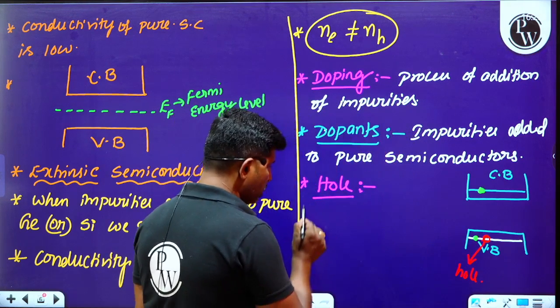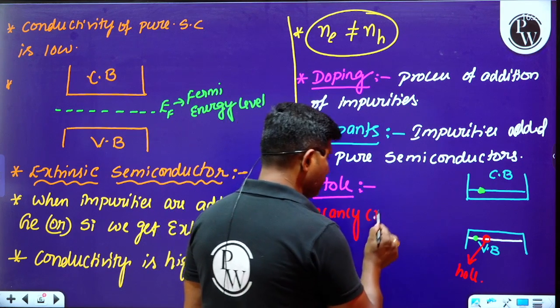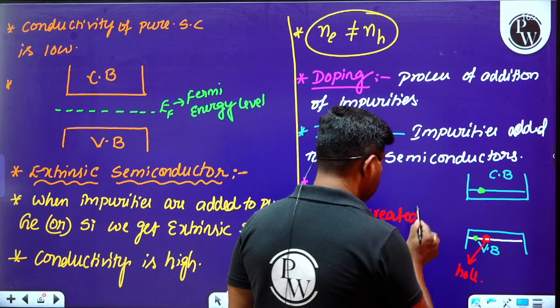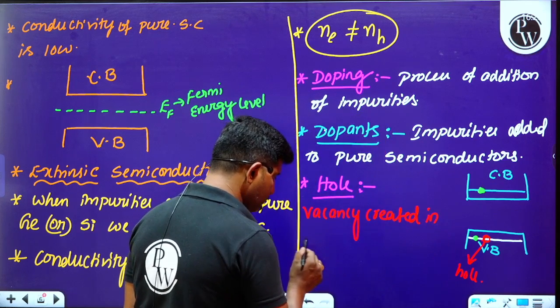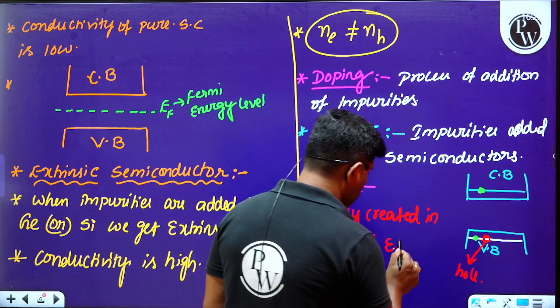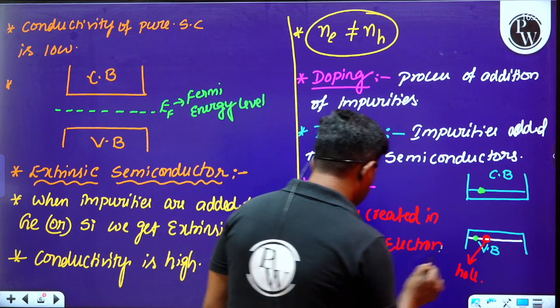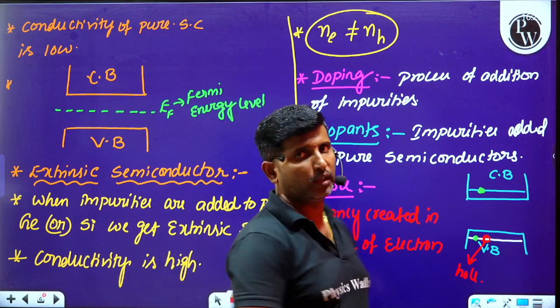So what is a hole here? Hole is nothing but a vacancy. The vacancy created in the absence of an electron in the valency band is called a hole.